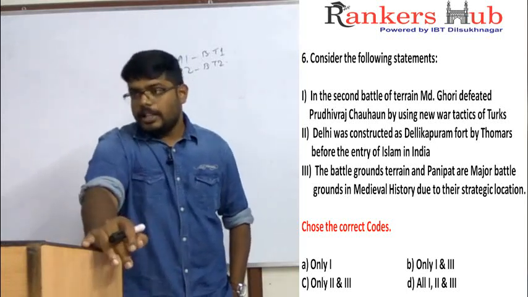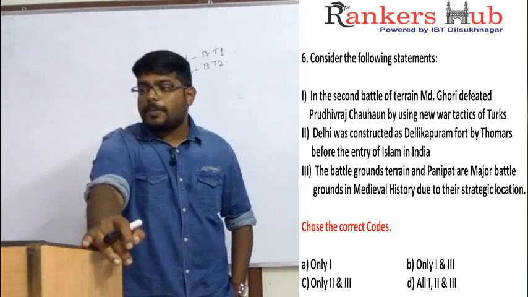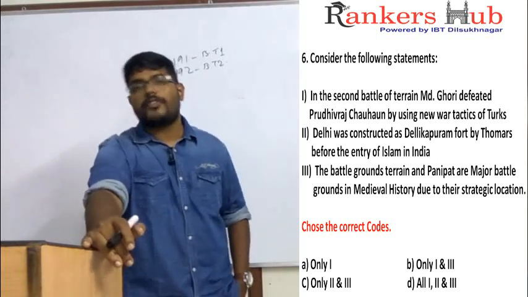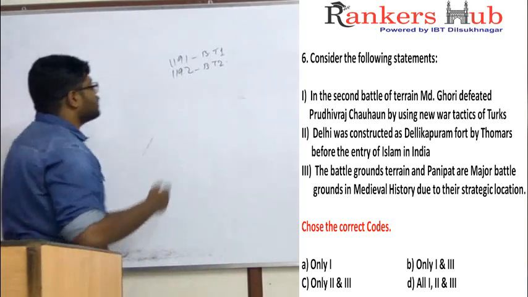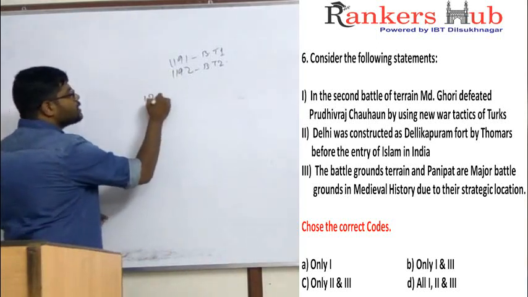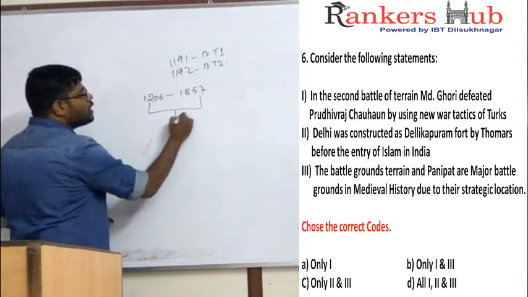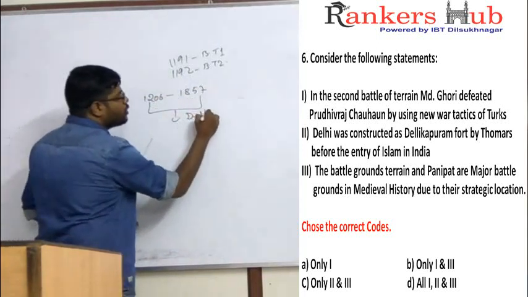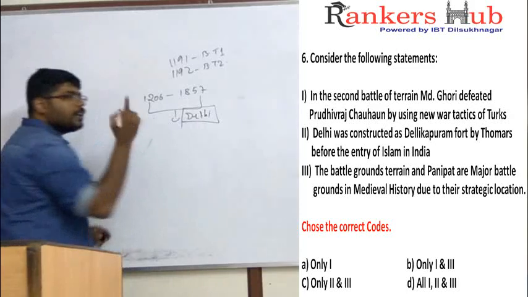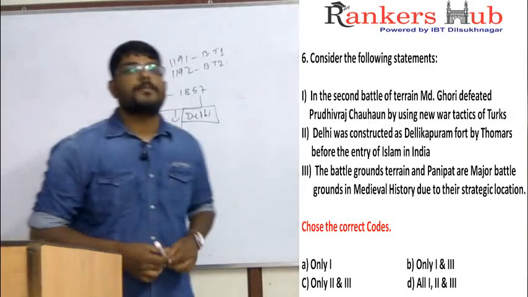Second statement: Delhi was constructed as Dilli Ka Puram Fort by the Tomars before the entry of Islam in India. Why are we discussing Islam? Because in India, Islam ruled from 1206 to 1857, and all the emperors ruled from the fort called Delhi. So generally we consider Delhi to be constructed by Muslims.